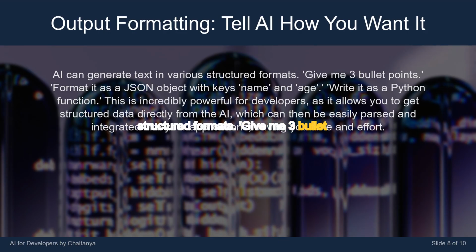AI can generate text in various structured formats. Give me 3 bullet points. Format it as a JSON object with keys, name, and age. Write it as a Python function. This is incredibly powerful for developers, as it allows you to get structured data directly from the AI, which can then be easily parsed and integrated into your applications, saving you time and effort.